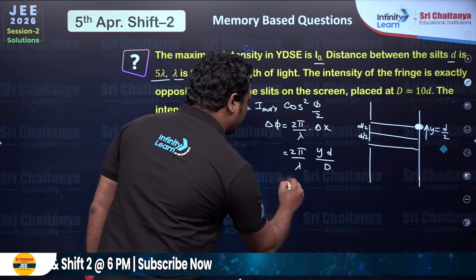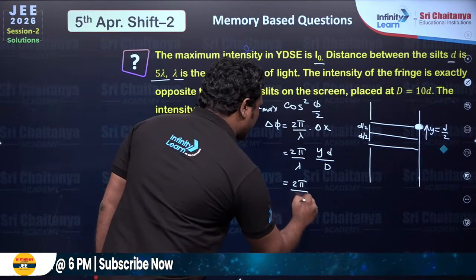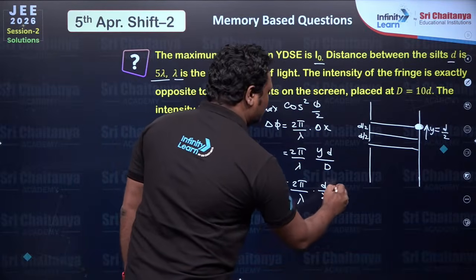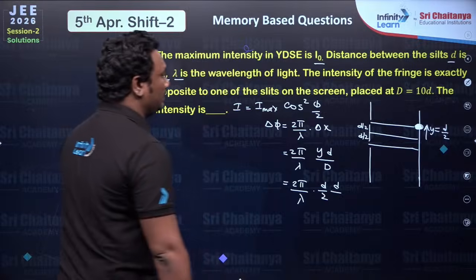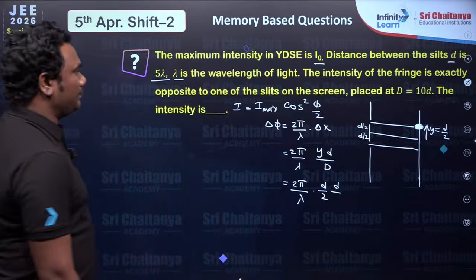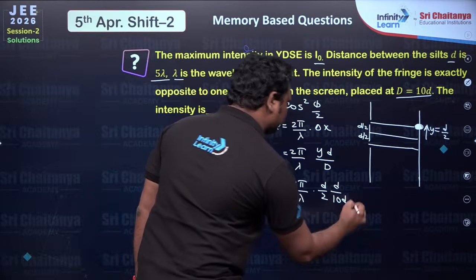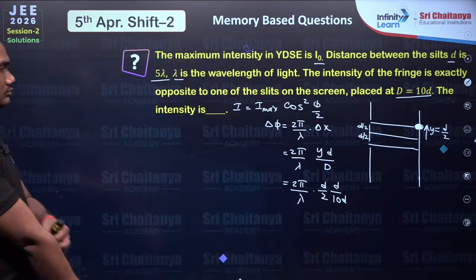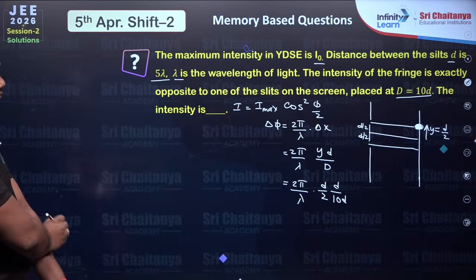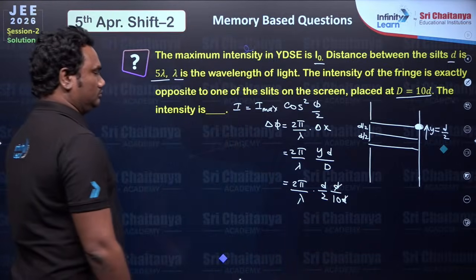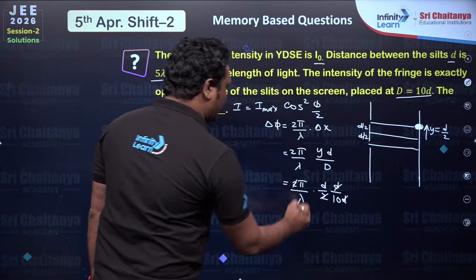So substitute all the values: 2 pi by lambda, given y value is d by 2, times d divided by capital D. Capital D value is also given as 10d. D and D cut. You can cut this 2 and 2 also.